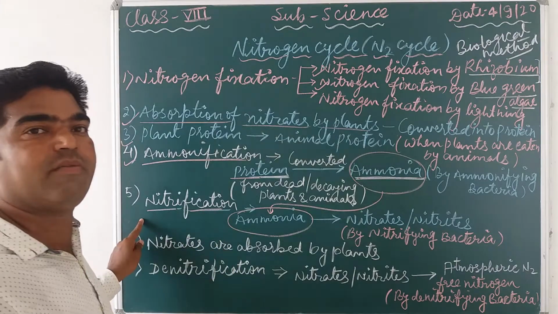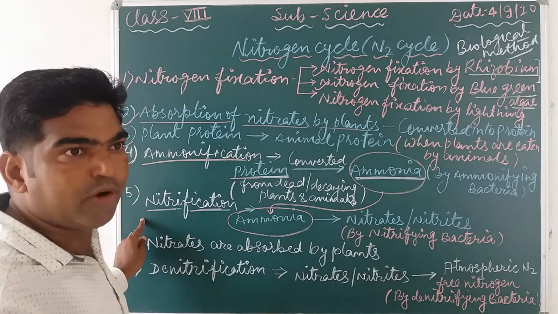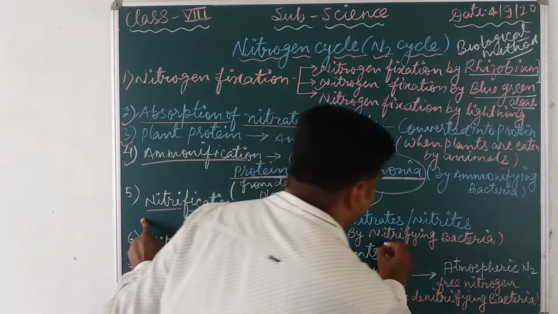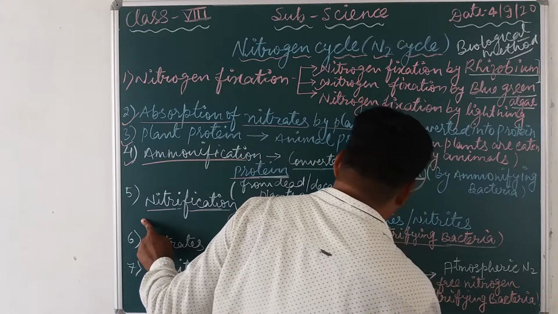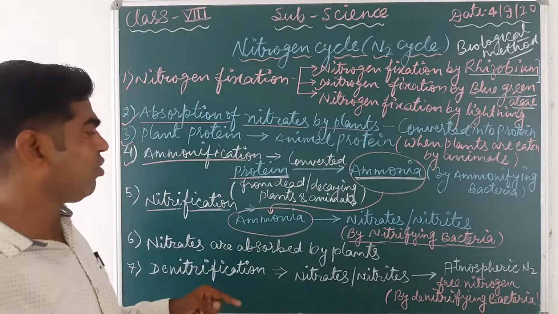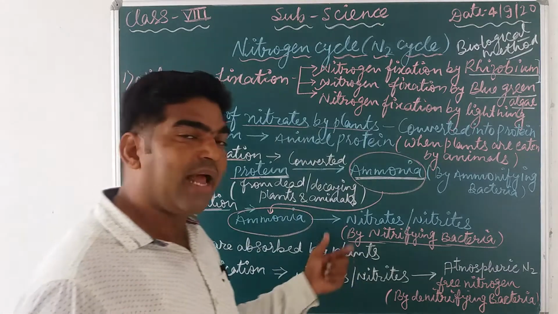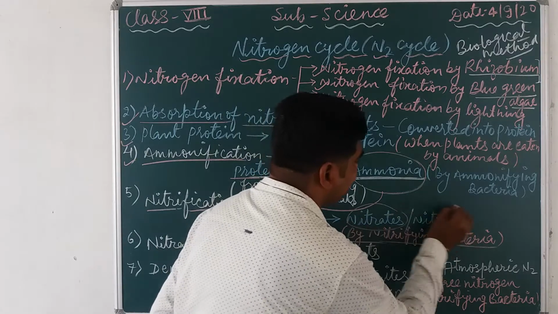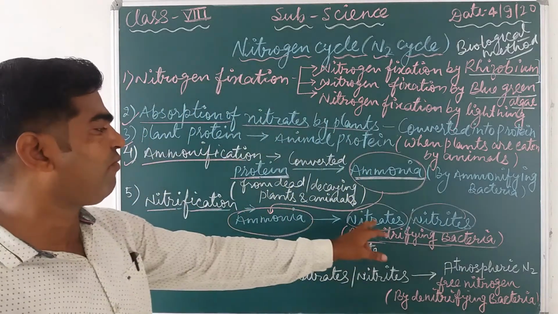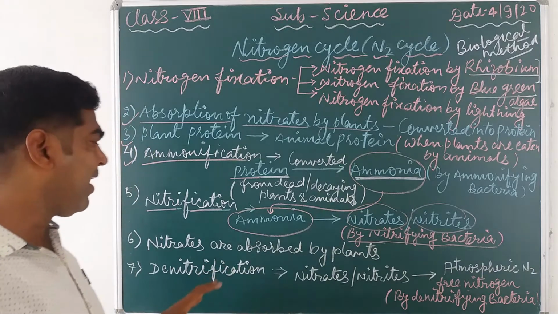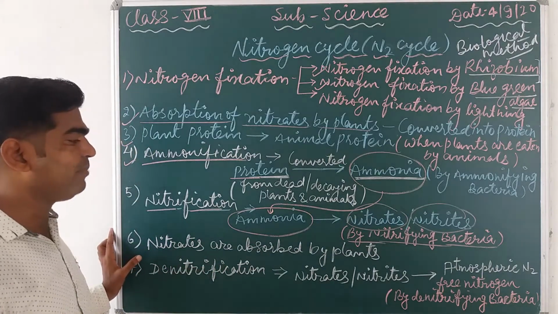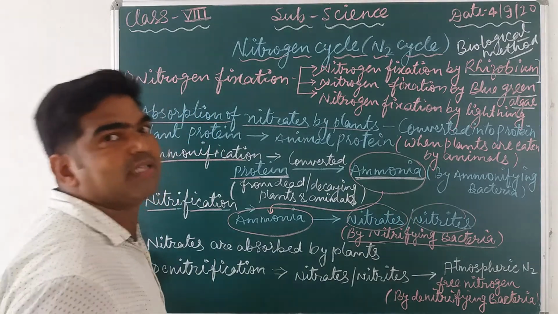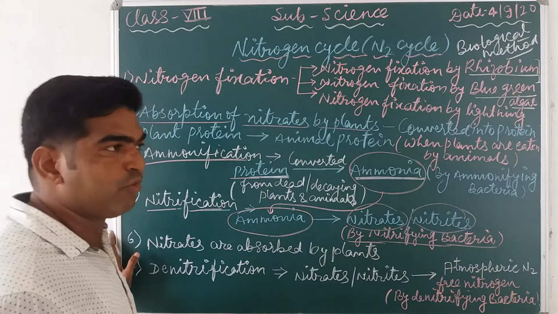Nitrification means the ammonia is converted into nitrate and nitrites by some specific bacteria that are called nitrifying bacteria. Some bacteria play a very crucial role in the conversion of this ammonia into nitrate and nitrites. Now you know that these nitrate and nitrites are utilized by the plants. This form can be utilized by the plants. So these nitrates and nitrites are absorbed by the plants. These are the food material for plants. Plants cannot directly utilize free atmospheric nitrogen.